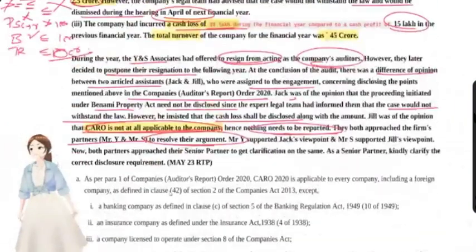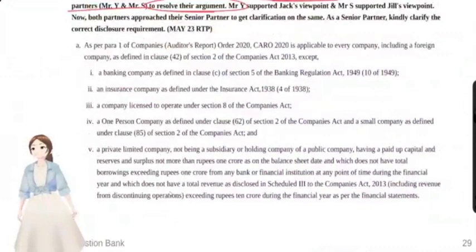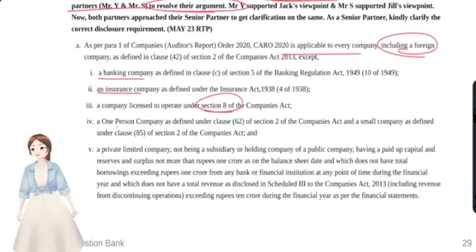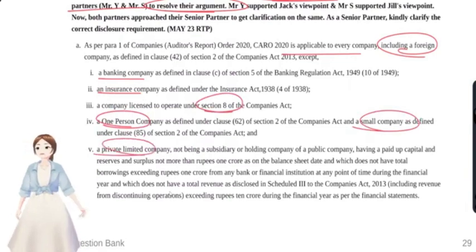We'll see whether they have given that or not. Yes, they have given the eligibility. CARO is applicable to all companies, including a foreign company, except banking, insurance company, Section 8 companies, one-person company, small company, and a private company, with all the limits that we have set.